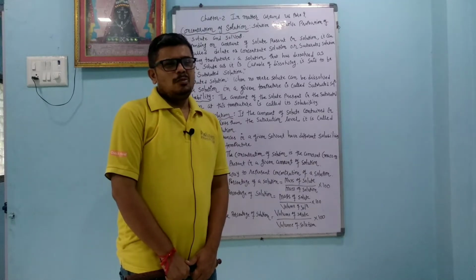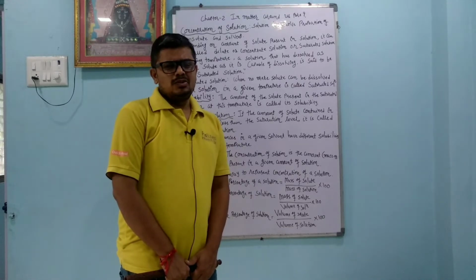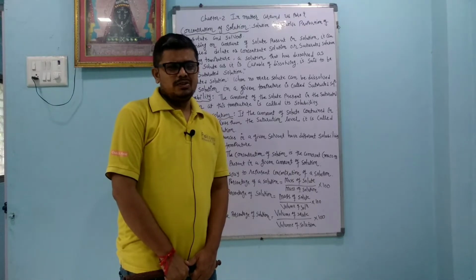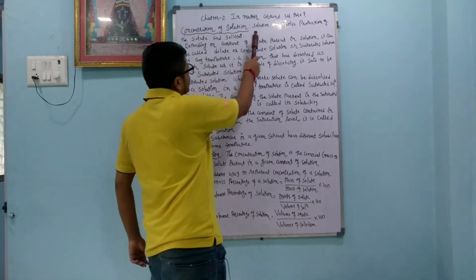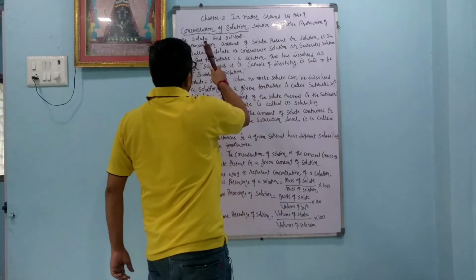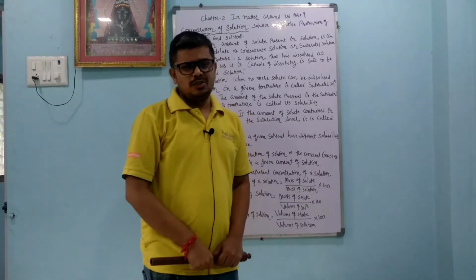Dear student, in homogeneous mixtures another category is solution. A solution is made up of solute and solvent, and from the quantity of solute and solvent, the solution is dilute, concentrated, saturated solution or unsaturated solution, and we also see how we represent the concentration. One by one we will learn all. Concentration of solution: it is the relative proportion of solute and solvent. So concentration is a relative term of a solution.